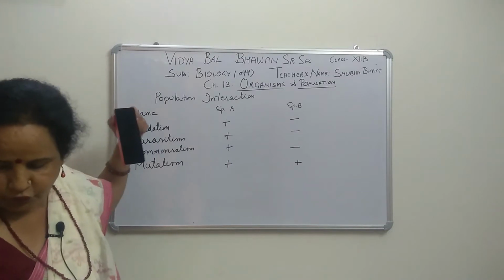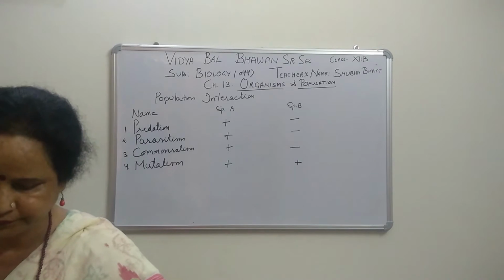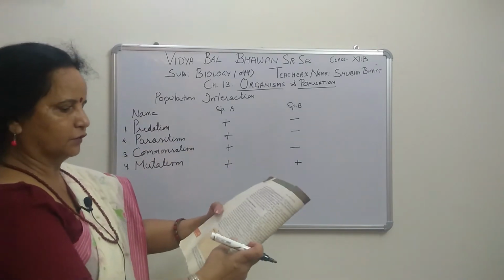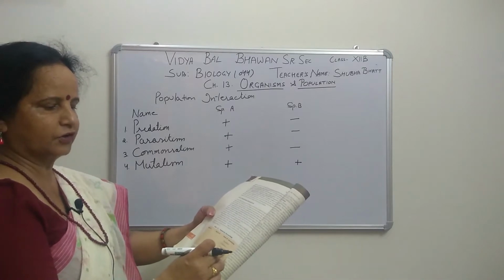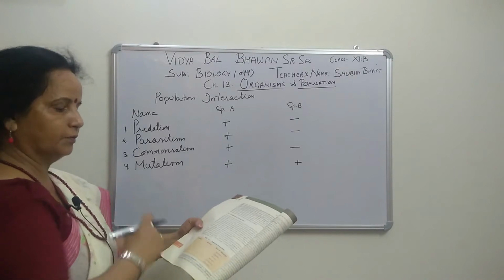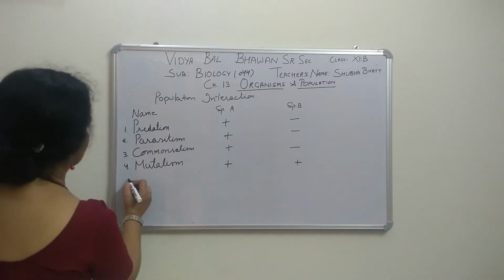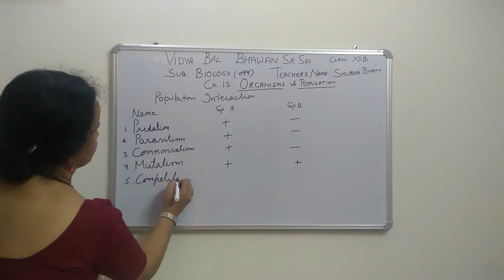Next is the table, which is given in your book also. I will show that table too, because I am taking these from it. In your book the sequence is predation, parasitism, then I have taken commensalism and mutualism. Then the next one is competition.